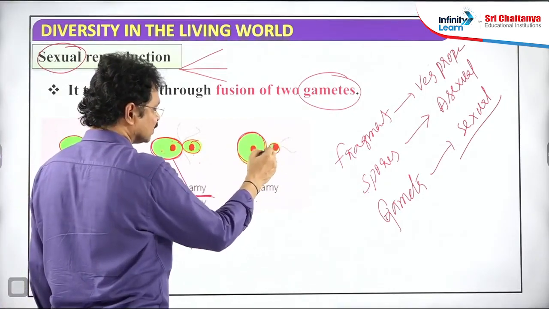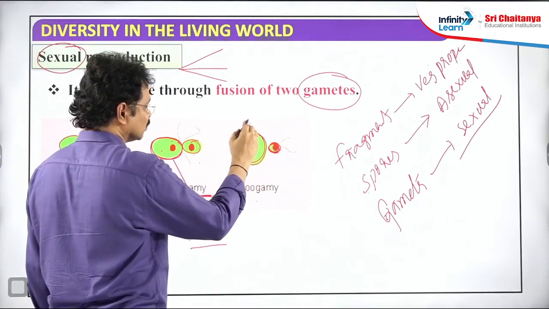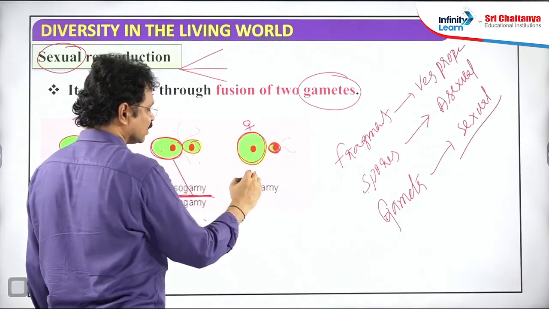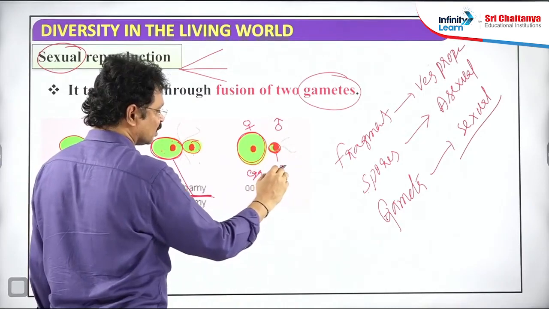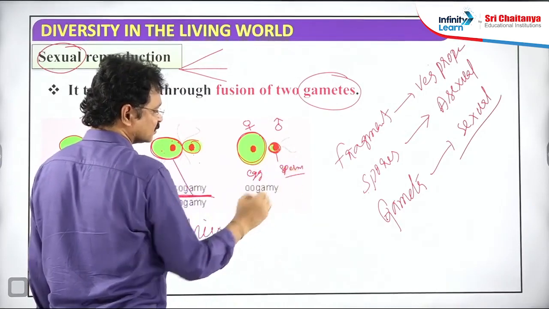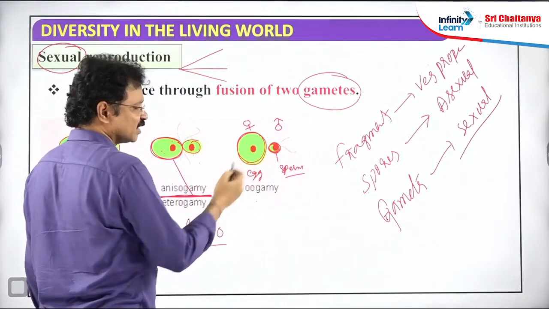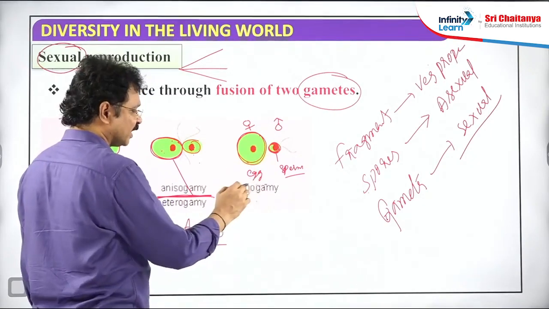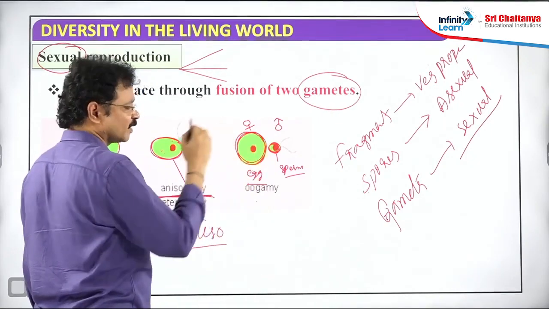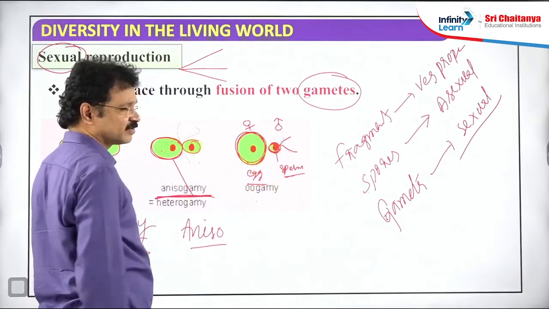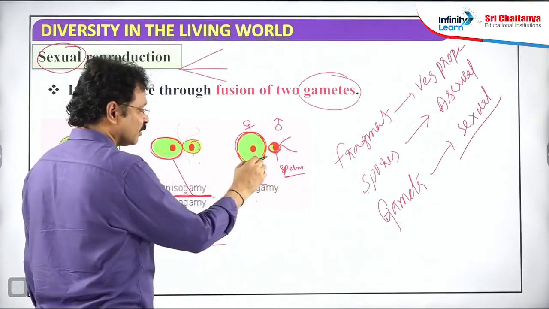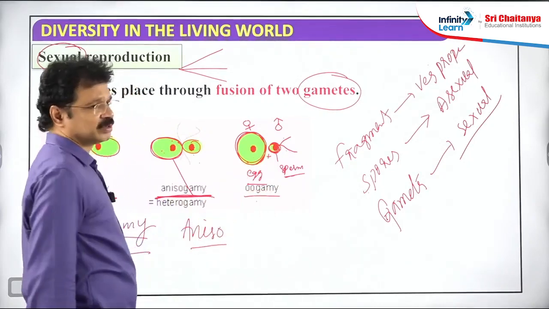Here also both the gametes are dissimilar in size. The female gamete, the egg, is large in size, but the male gamete, the sperm, is small in size. Both are structurally dissimilar. Another important thing: the egg is always stationary. Sperms are either motile, with the presence of flagella, or non-motile. This kind of gametic fusion is called oogamy.